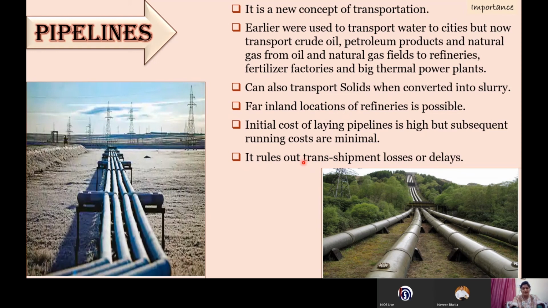If we transport fuel through railways or roadways, the chances of accidents and loss of fuel are higher. So these are the important points on the importance of pipelines. It can be a very important 5-mark question.